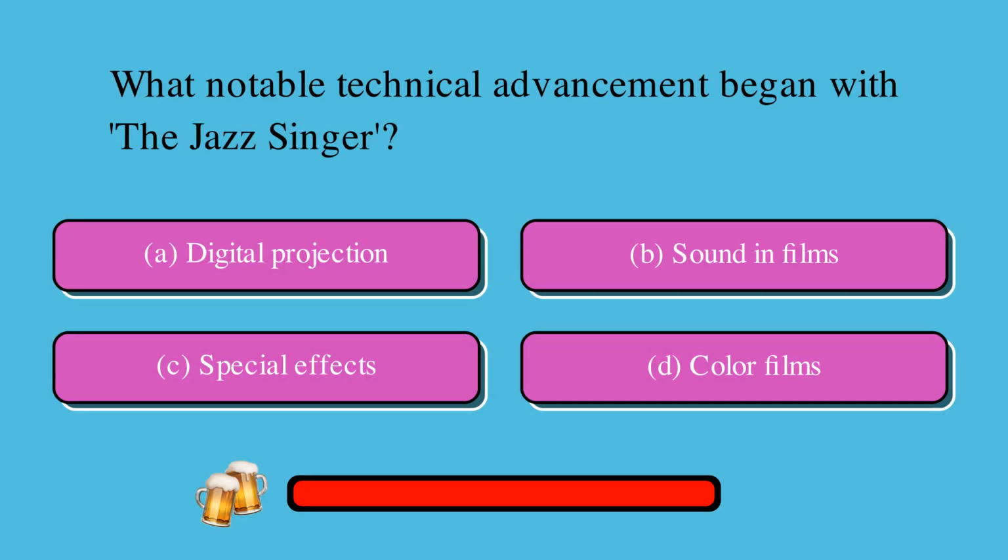What notable technical advancement began with The Jazz Singer? Is it A, digital projection, B, sound and films, C, special effects, or D, color films? The correct answer is B, sound and films.